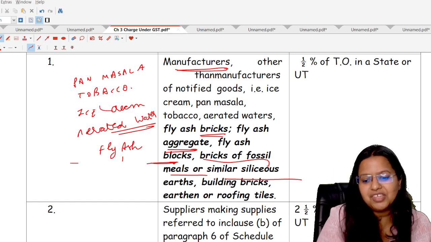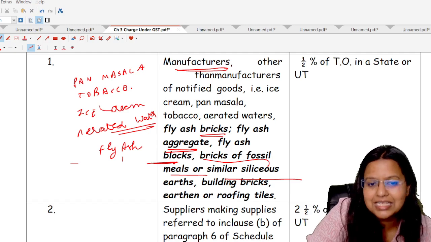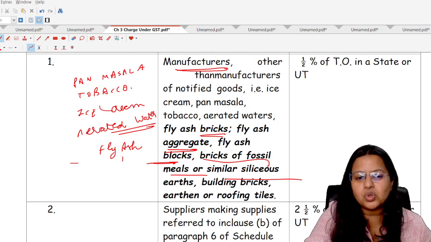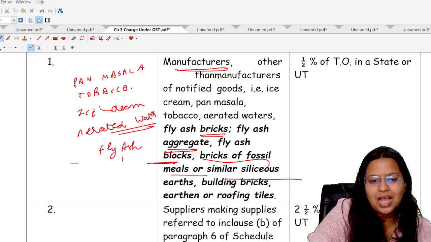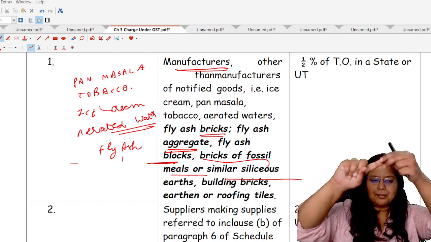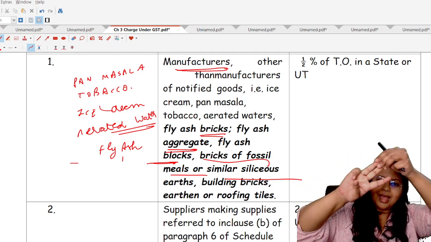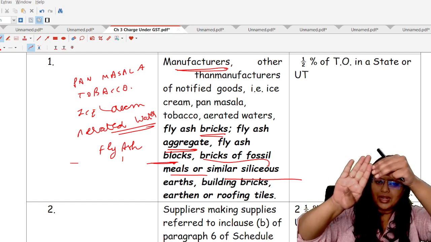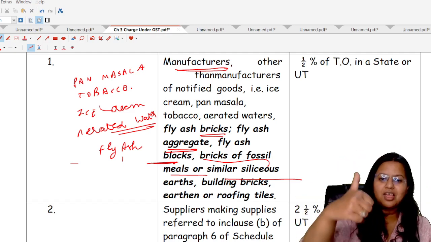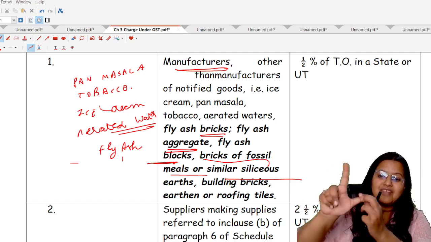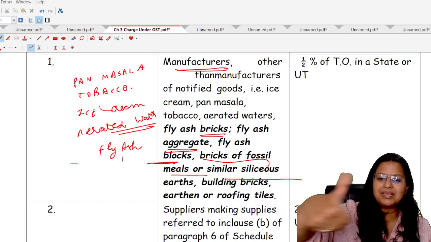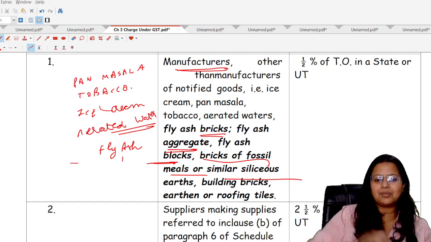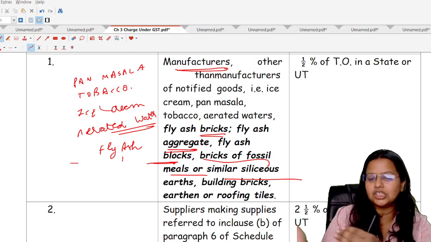Okay, and if there is any kind of earthen or roofing tile, the manufacturers of those notified goods are also not allowed to take registration under the composition scheme. So I'm repeating: manufacturers of pan masala, tobacco, ice cream, aerated water, four categories. Then the amended ones are fly ash bricks, fly ash aggregates, fly ash blocks, then bricks of fossil meal or similar siliceous source and building bricks. Separate category, earthen or roofing tiles.